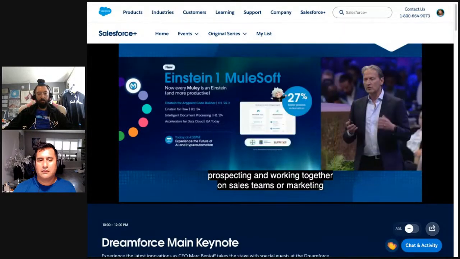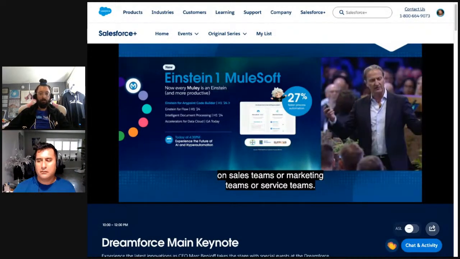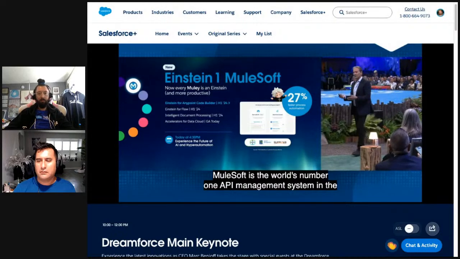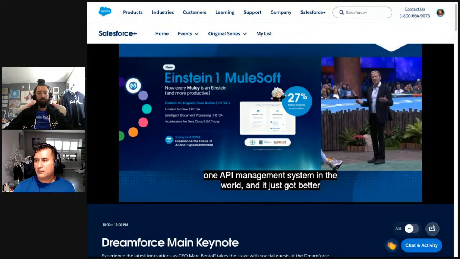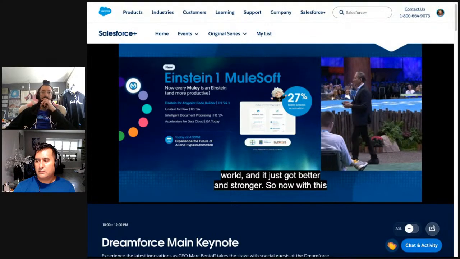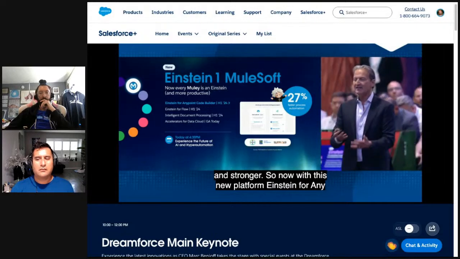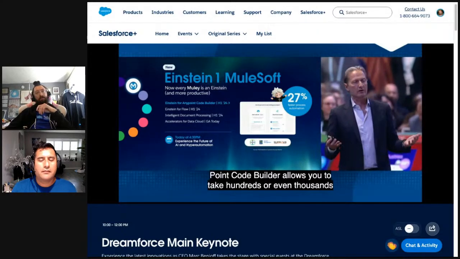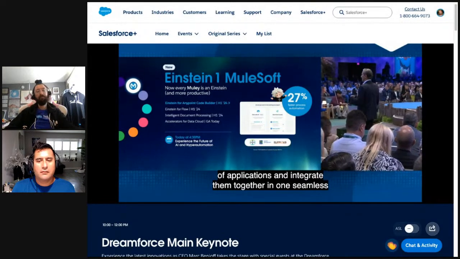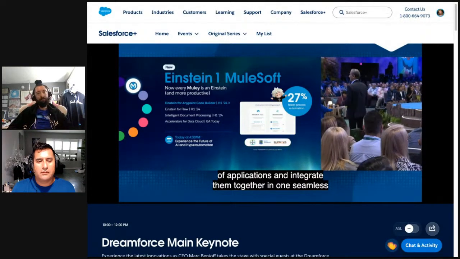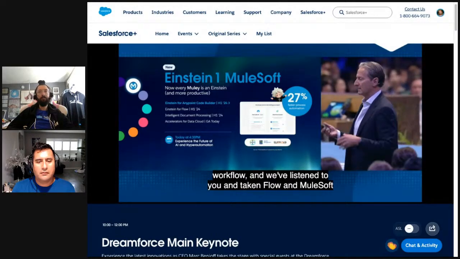And MuleSoft is the world's number one API management system in the world, and it just got better and stronger. So now with this new platform, Einstein for Anypoint Code Builder allows you to take hundreds or even thousands of applications and integrate them together in one seamless workflow. And we've listened to you and taken Flow and MuleSoft and put them more tightly integrated together. So now you can have hyper-automation at scale across all these different applications.